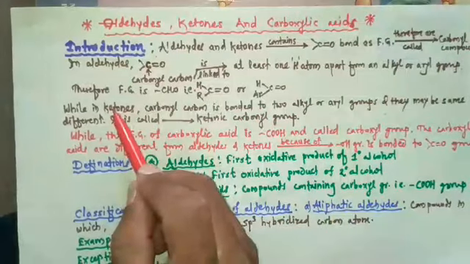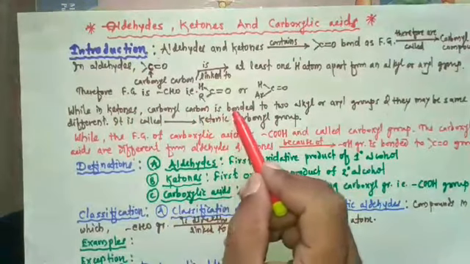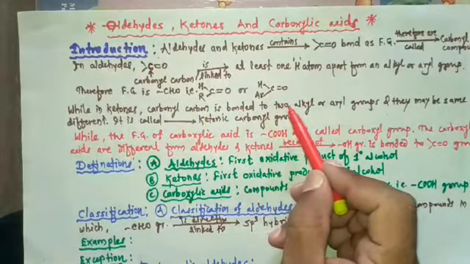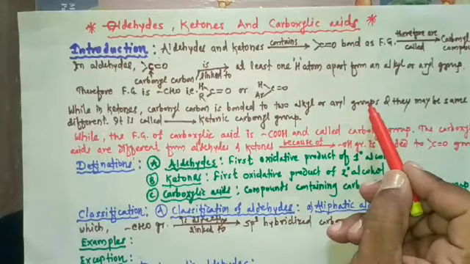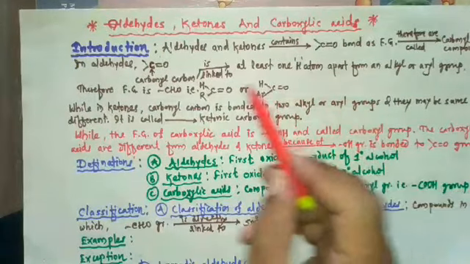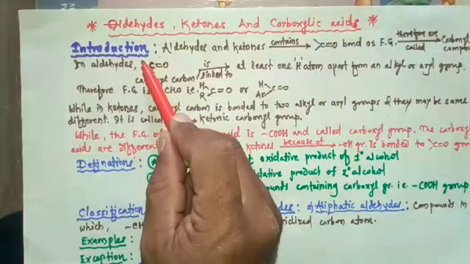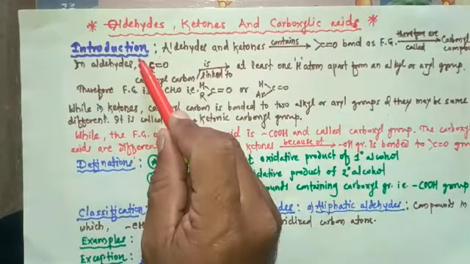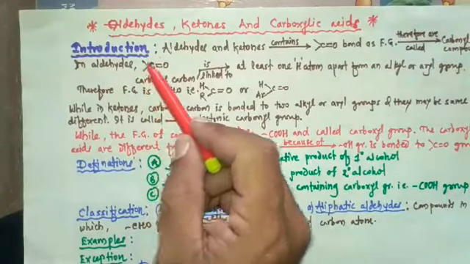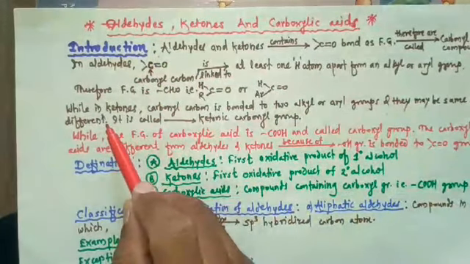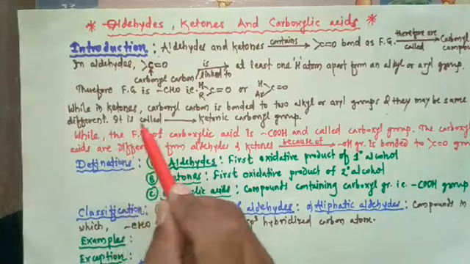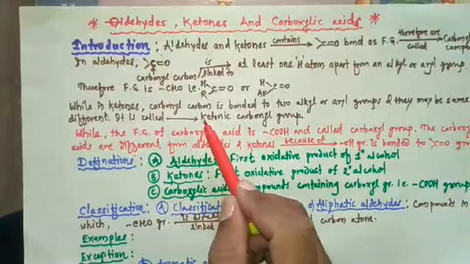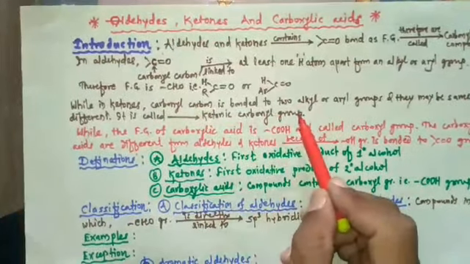So in ketones, the carbonyl carbon is bonded to two alkyl or aryl groups, which may be the same or different. Such a group is called the ketonic carbonyl group.